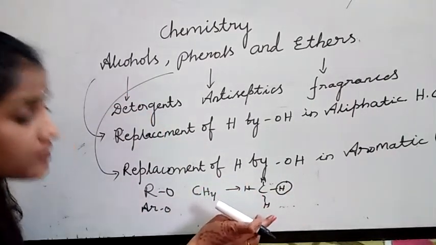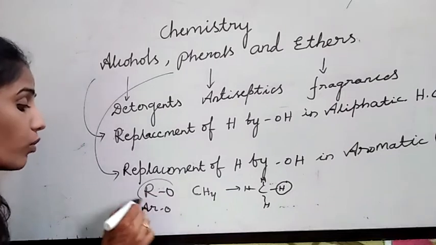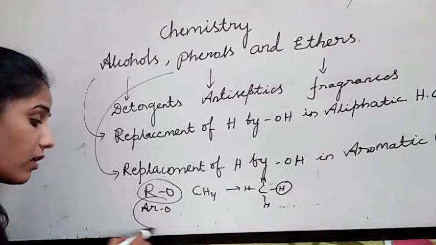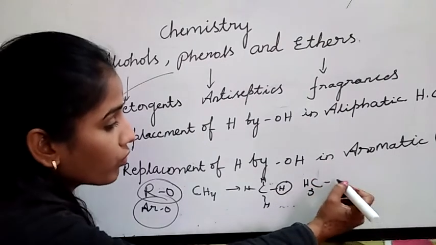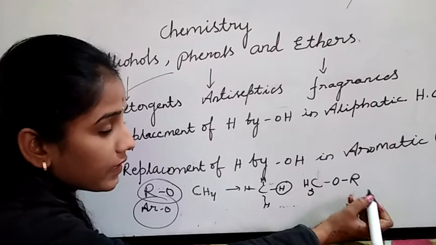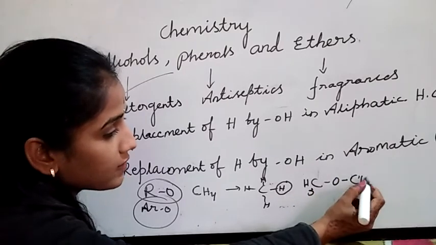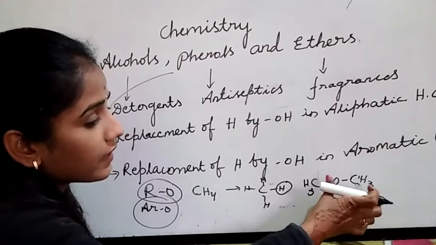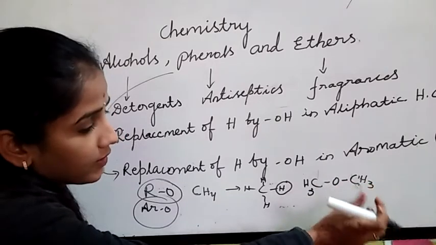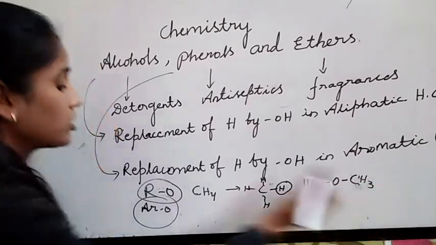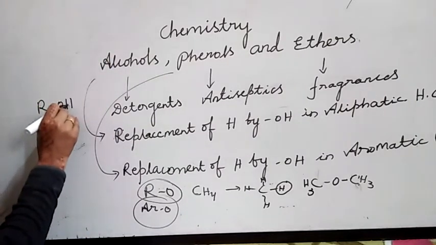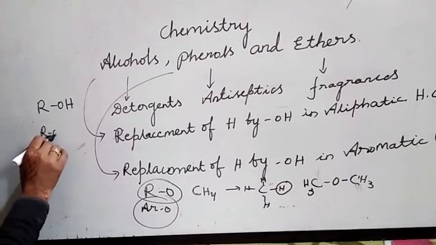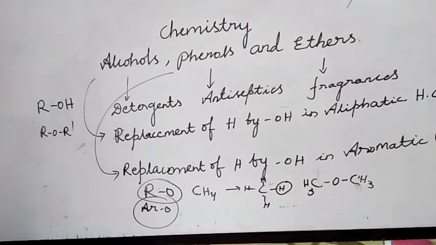If I replace any hydrogen by an alkoxy or aryloxy group, for example CH3OR, this is an ether. If I take in place of R again CH3, this is dimethyl ether. So the general formula of alcohols and phenols is ROH and ethers are ROR dash. This is the general formula of ethers.